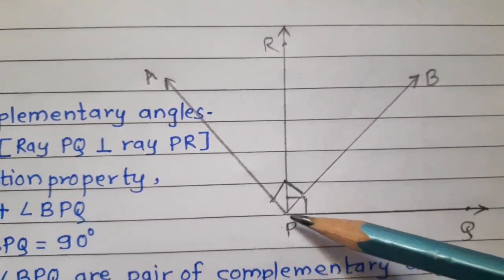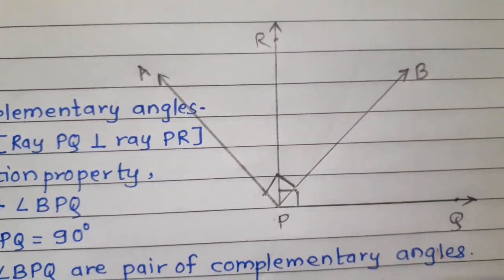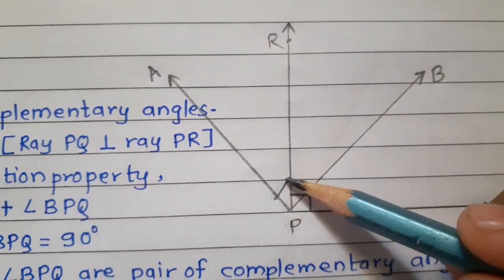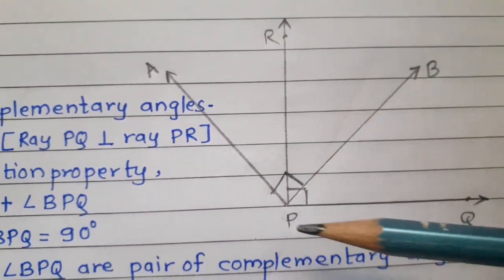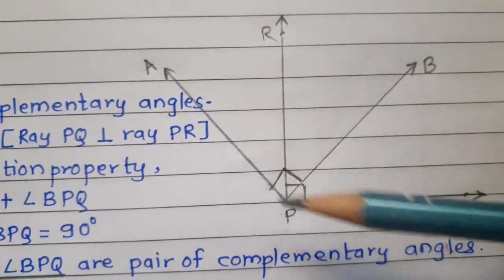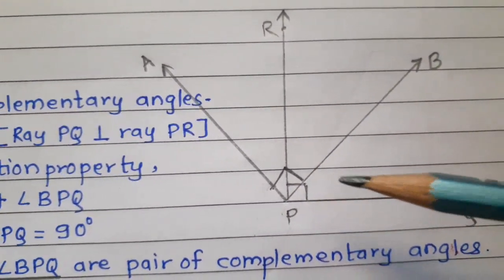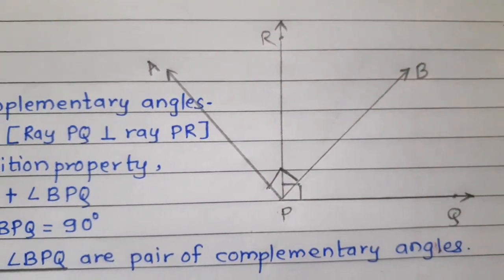That means they are also forming an angle of 90 degrees. See, ray PQ and PR are perpendicular and ray PB and PA are also perpendicular.